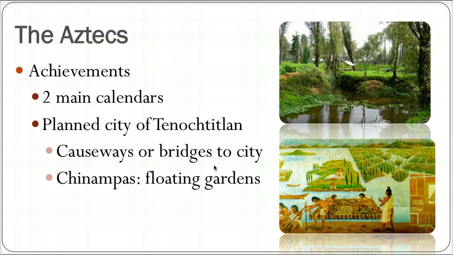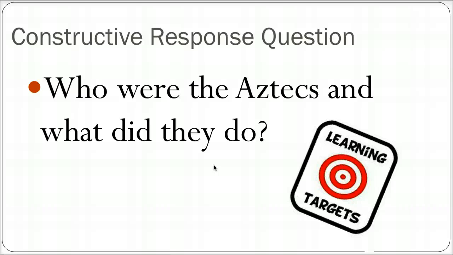Again, we're going to talk a little bit more about that in our Age of Exploration unit later in the spring. So that should do it for us. That should give us enough information to answer our question. Again, who were the Aztecs and what did they do? You could talk about the environment living at Lake Texcoco on this island at Tenochtitlan. You could talk about the lack of glyphs that they had, certainly that they traded obsidian, that they had an emperor at the top, and ultimately that they were builders of chinampas and causeways. So I think there's lots of good stuff here that we can use to answer this question.